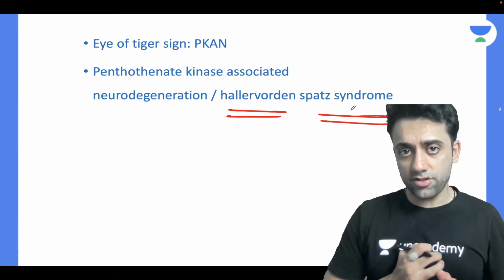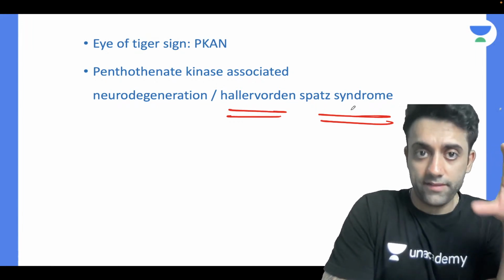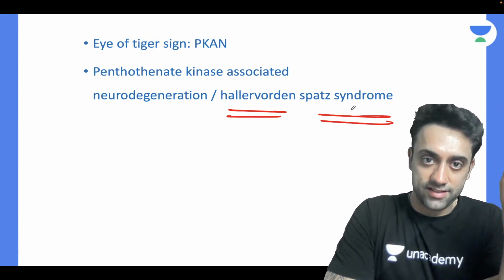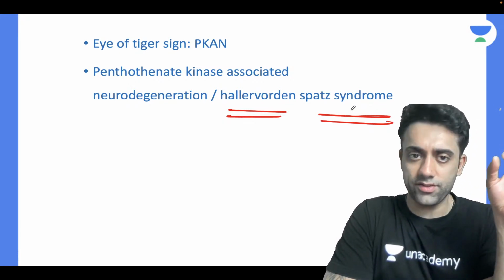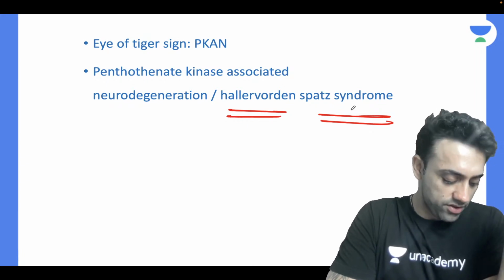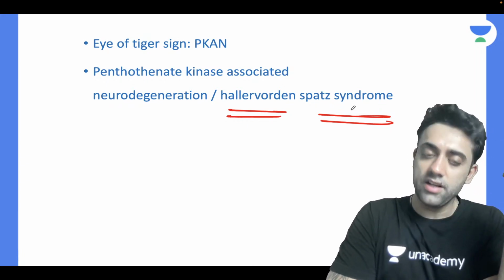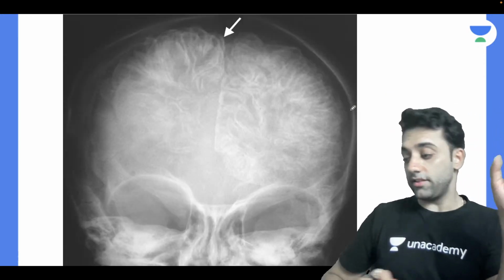This is a rapid revision of pediatrics, so I'll be revising the whole topics in depth and detail. Eye of the tiger sign is seen in PKAN. PKAN is pantothenate kinase associated neurodegeneration, and everyone knows its other name. Shagufta, Arpita, and Osama are answering: Holoprosencephaly syndrome.